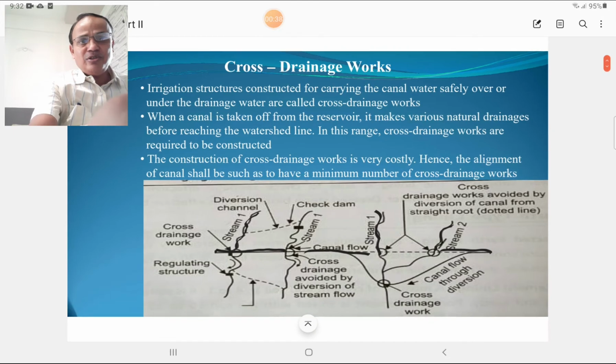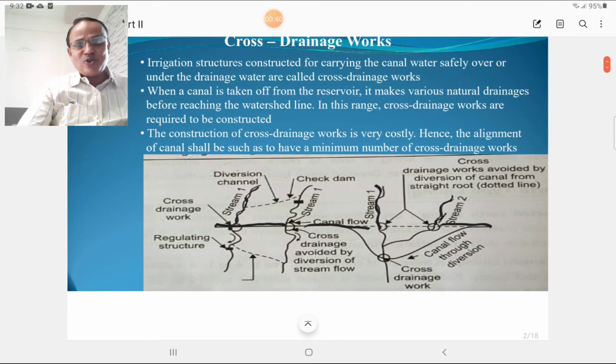First of all, you must know what a cross drainage work is. The name itself indicates it is crossing the drainage, meaning the crossing of a natural nala or a river. Irrigation structures which are constructed for carrying the canal water safely over or under the drainage water are called cross drainage works. In this chapter, we are dealing with two types of water.